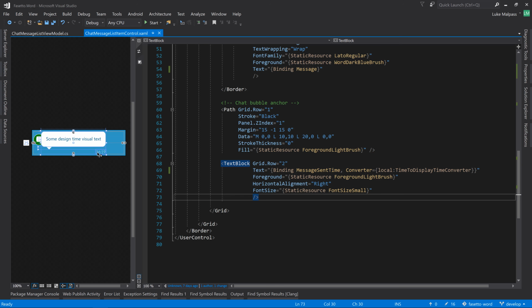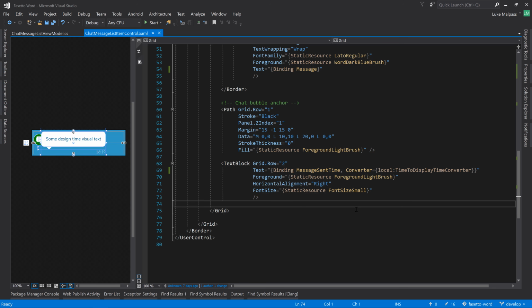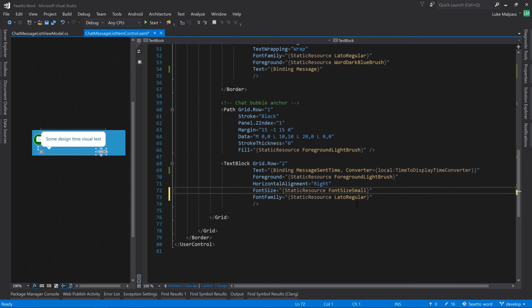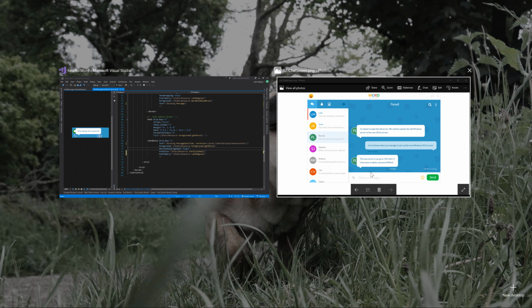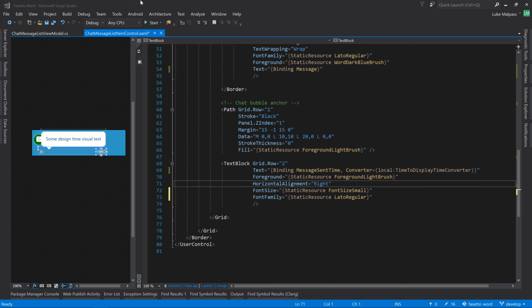So now it's saying it's 4:19, which it is. It's 4:19 down here. So that's that text. And let's make that a little bit bolder actually. So let's try regular. That looks better. We also need the red date. So you might display the sent time and the red date in one.